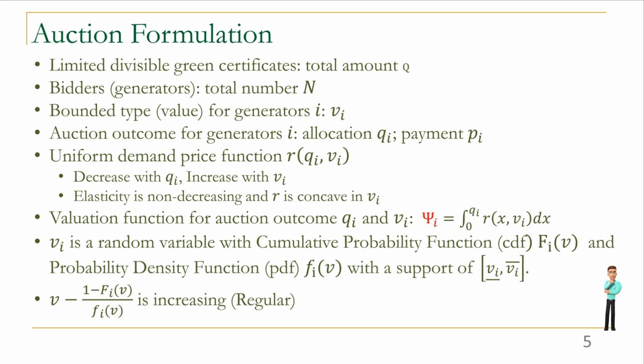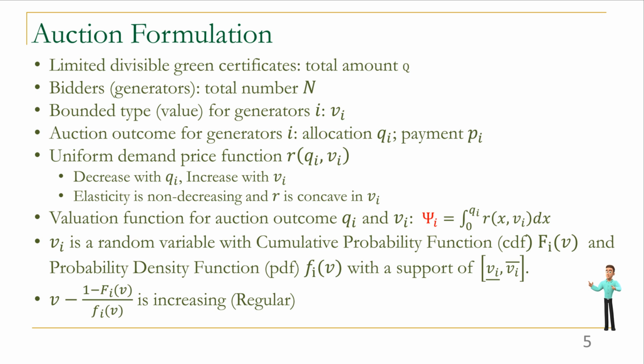We first provide some notations about our auction. First, our divisible green certificates are limited. The total amount is Q. Then we denote the total number of bidders, which are also generators, as N. We also assume that the type for the generator i, which describes the willingness of the generator for the certificate, is bounded and denoted by v_i. The auction outcome can be described by the tuple of allocation q_i and payment p_i.